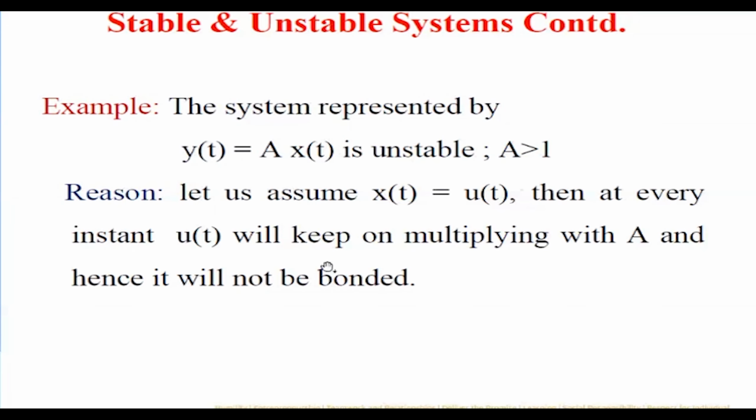Okay. For example, this is an unstable system. The system represented by y of t equal to a into x of t is unstable if a is greater than 0. Then what is going to happen? Assume that x of t equal to u of t. Then at every instant of u, you will keep on multiplying with a, and hence it will not be bounded. So that's what I'm saying, if you keep on multiplying with a, then it is not a bounded signal.